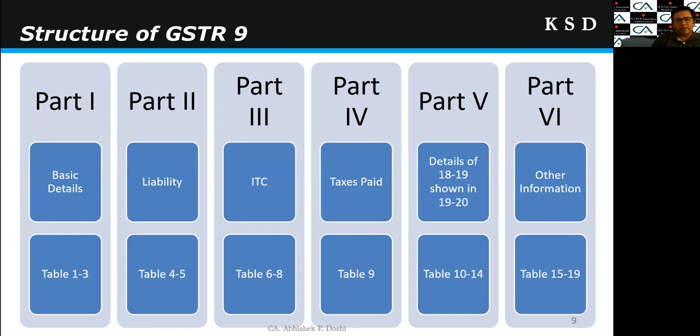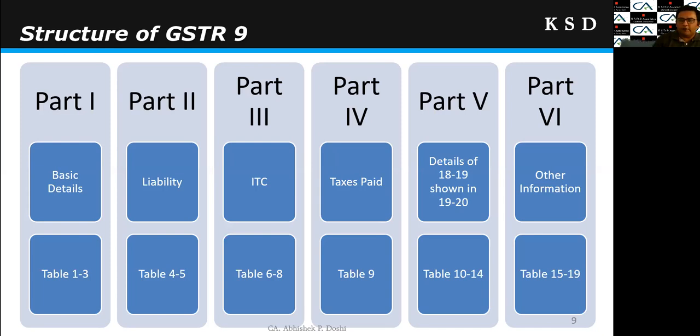Part 1 is just basic details, table 1 to 3, not more important. Part 2 is about the liability, outward supply details and outward tax details in table 4 and 5, one of the important parts. Then part 3 is regarding input tax credit, table 6, 7 and 8. It is also one of the important parts. Then part 4, table 9, is regarding the taxes paid details.